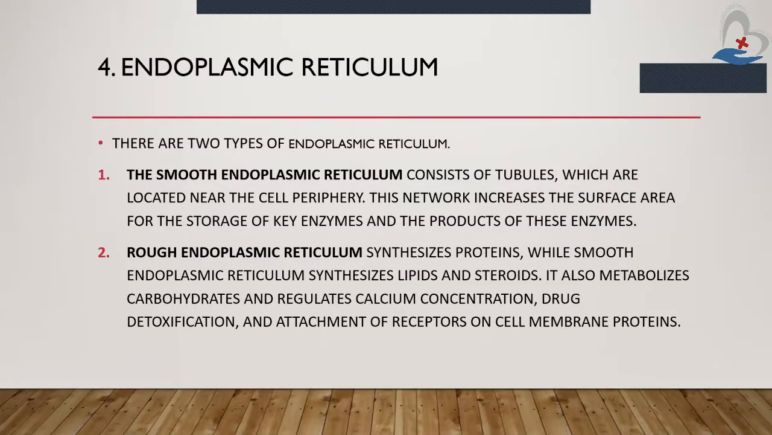This network increases the surface area for the storage of key enzymes and the products of these enzymes. What is the main function of the smooth endoplasmic reticulum? They provide a large area for the storage of the different types of key enzymes and their products.